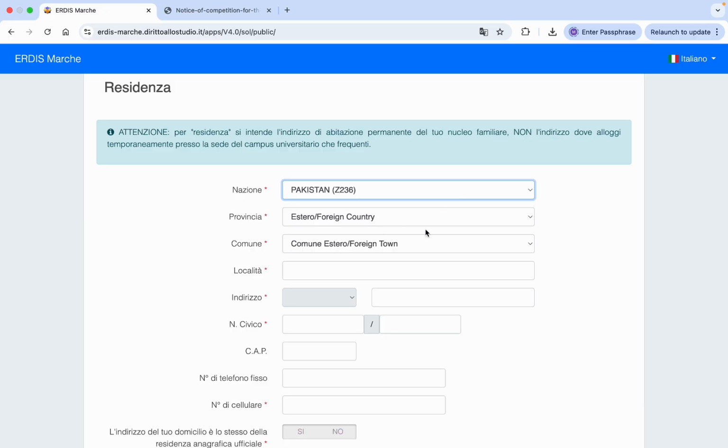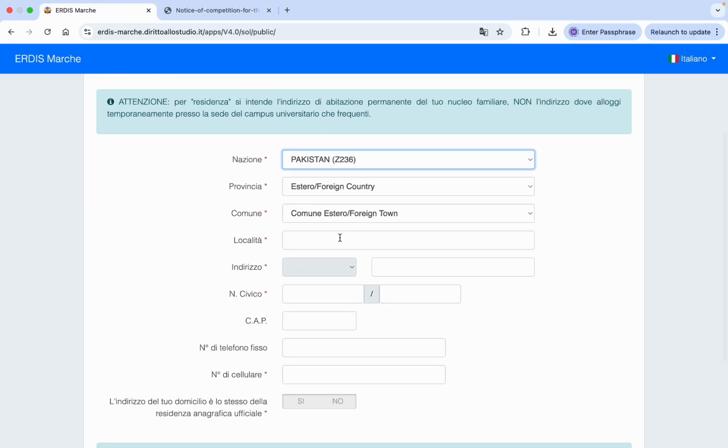Then again foreign country and foreign town will be detected. So here you need to write your city, which is written on your passport. So let's say Rawalpindi. Then here you need to write your address. So just write your address.